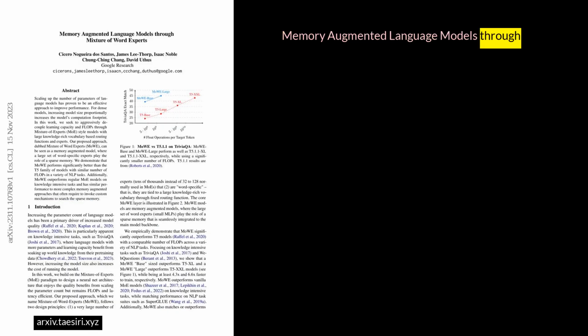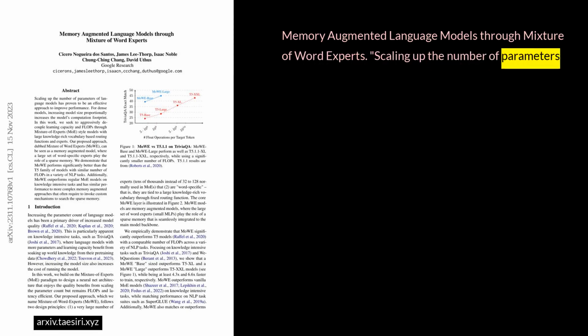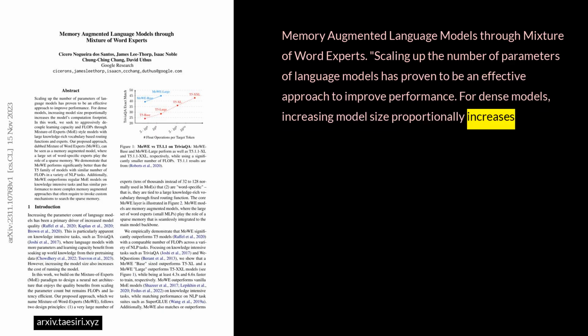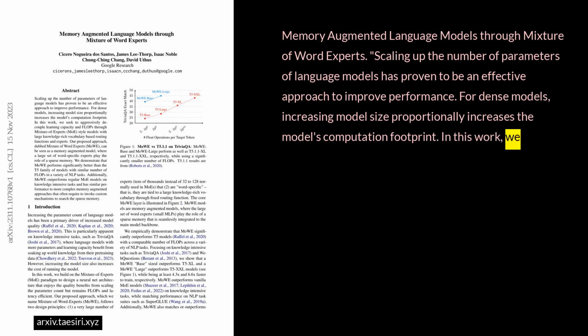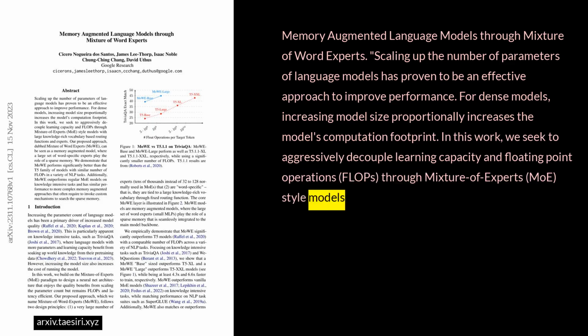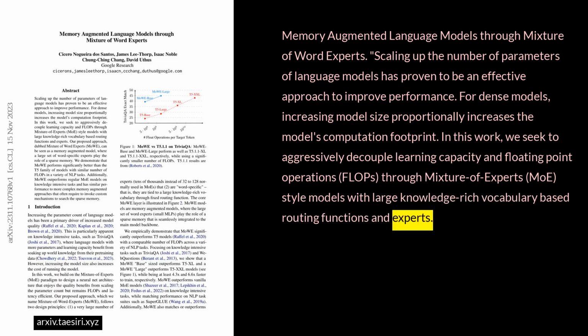Memory-augmented language models through mixture of word experts. Scaling up the number of parameters of language models has proven to be an effective approach to improve performance. For dense models, increasing model size proportionally increases the model's computation footprint. In this work, we seek to aggressively decouple learning capacity and floating point operations, FLOPs, through mixture of experts, MOE-style models, with large knowledge-rich vocabulary-based routing functions, and experts.